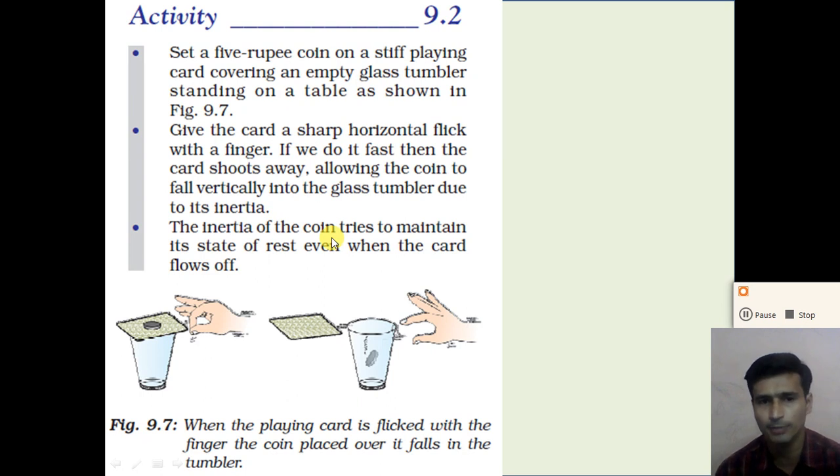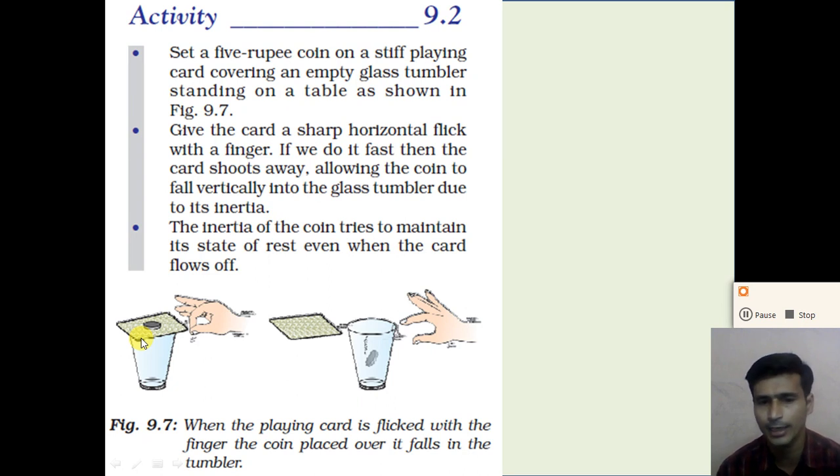The inertia of the coin tries to maintain its state of rest even when the card flies off. Even though the card is moving away from the glass, the coin tries to maintain its state of rest, because initially the coin is at rest on the card. So when we flick the card very fast, the card will move away from the glass, but due to inertia the coin tries to maintain its rest condition. So this shows the inertia of the coin.